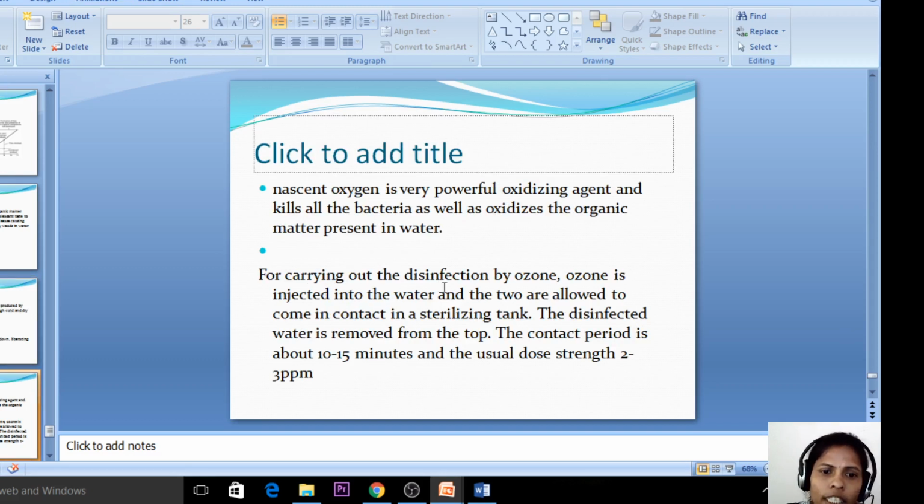For carrying out the disinfection by ozone, ozone is injected in the water and the two are allowed to come in contact in a sterilization tank. The disinfected water is removed from the top. The contact period is about 10 to 15 minutes and the usual dose strength is 2 to 3 ppm.